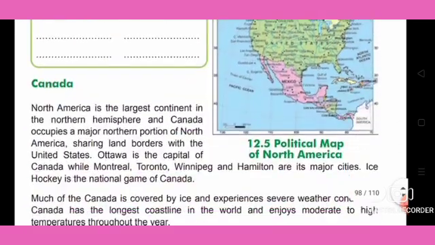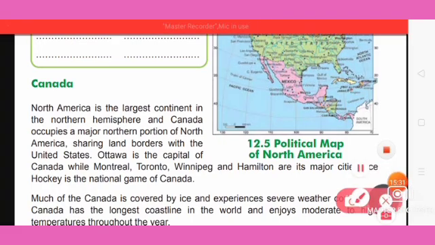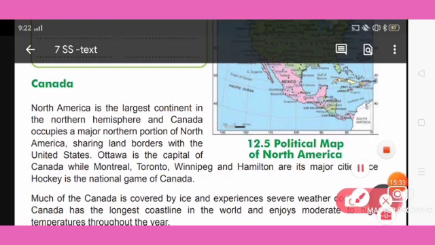Next we will see Canada. The North American continent consists of the United States of America, which we have discussed, and second, Canada.